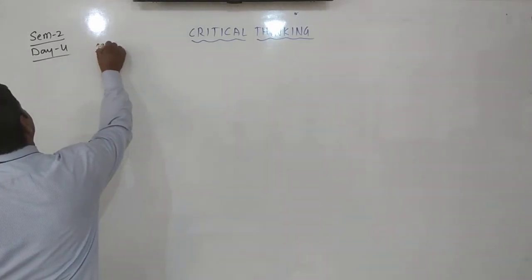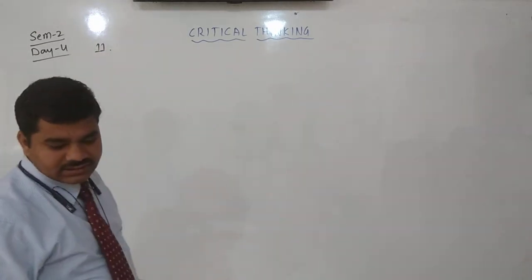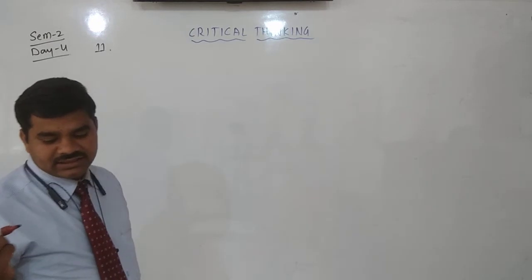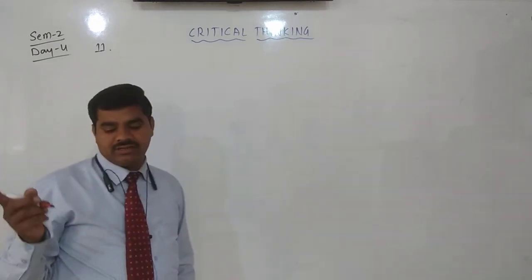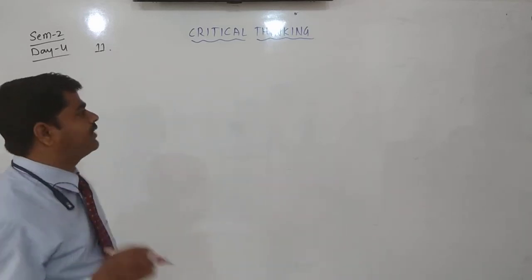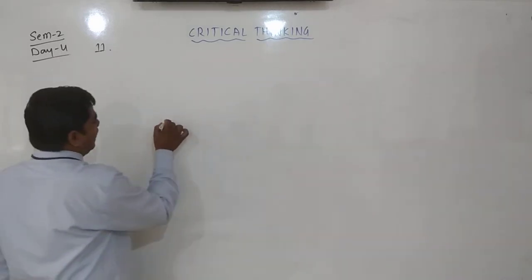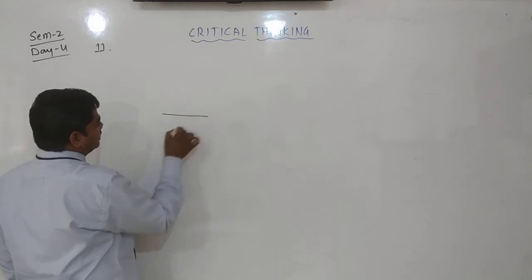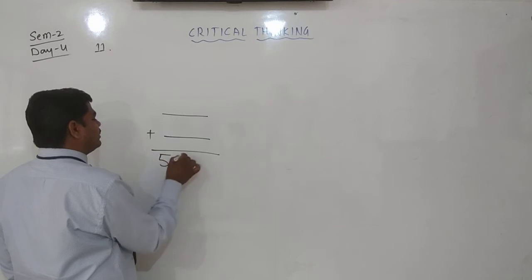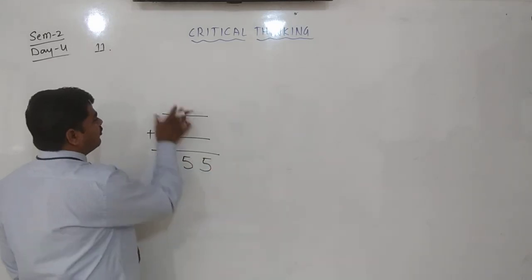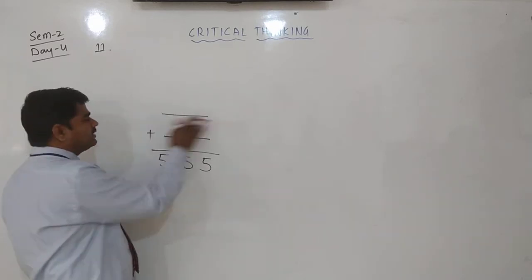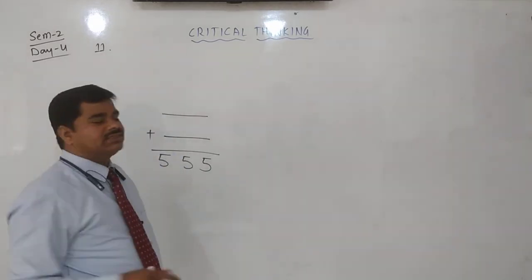That is very simple. You should find two 3-digit addends with the same digits in each number, whose sum is 555. If you add both the numbers, the sum should be equal to 555. The digits in each number should be the same. Whatever digits are there, these 3 digits should be the same.